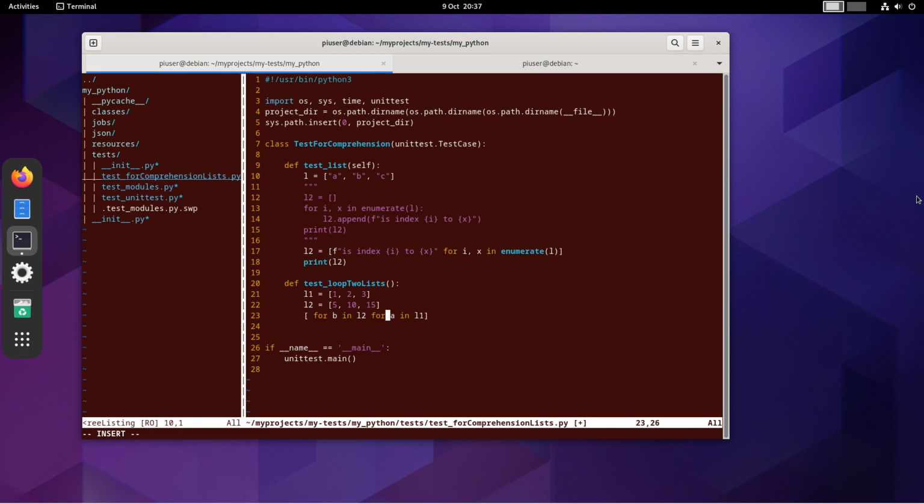So my initial list is what I've started with, and then I've got my second list, and then we can print that out. We can say print A, B. So we can print out those numbers.